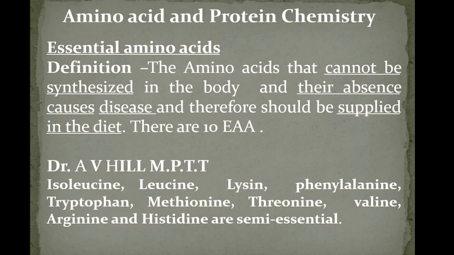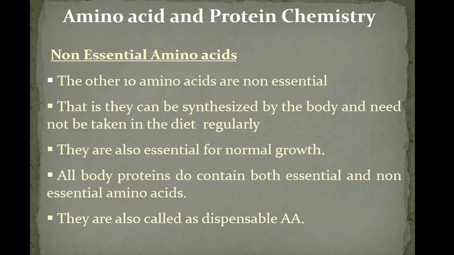So valine, leucine, isoleucine, lysine, methionine, phenylalanine, tryptophan and threonine. These are all essential amino acids. The remaining 10 are non-essential.